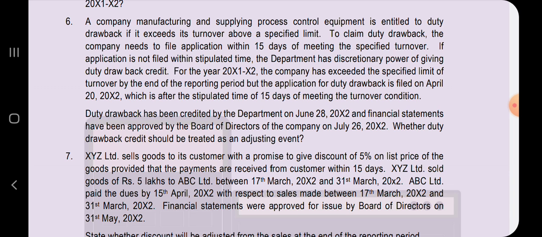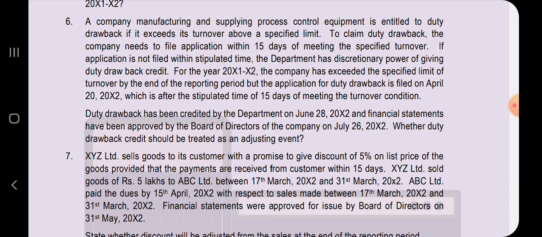See, the question says that if a specified turnover limit has been crossed, then within 15 days the company has to file an application for duty drawback credit. And if the stipulated time exceeds, then the department has discretionary powers. It may grant, it may not grant.